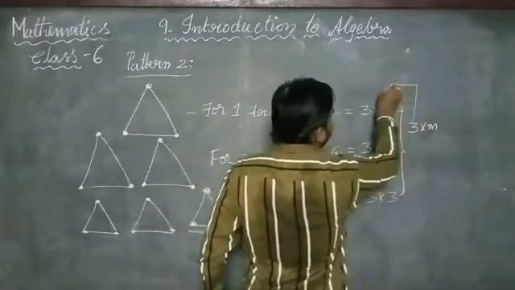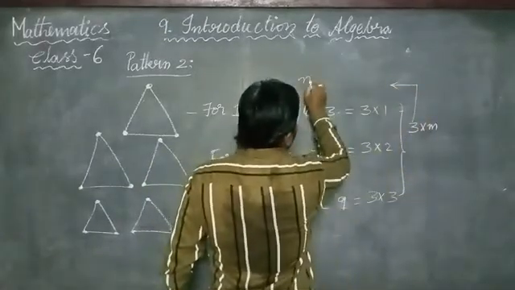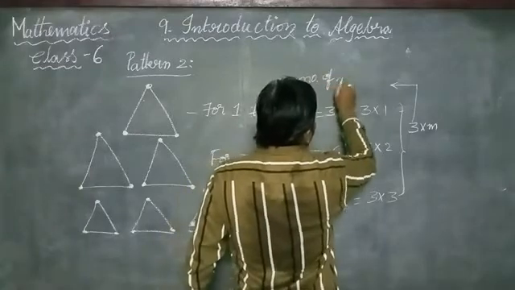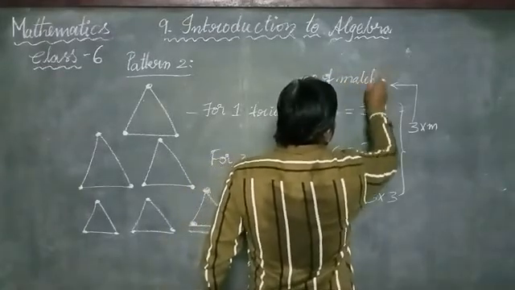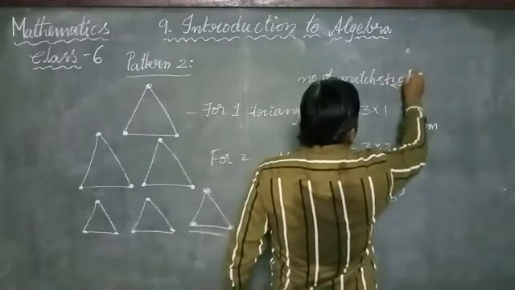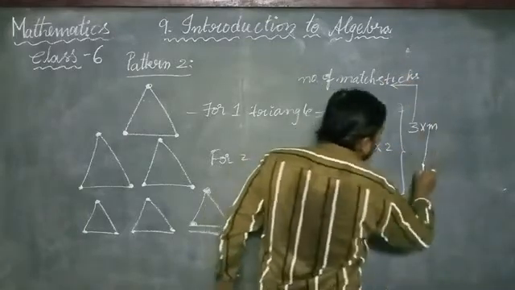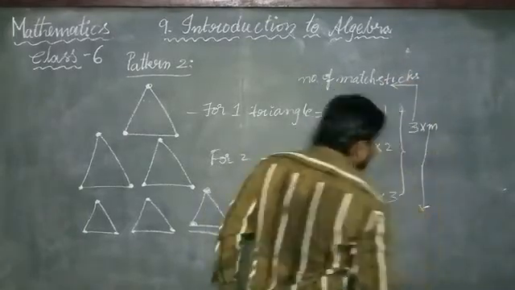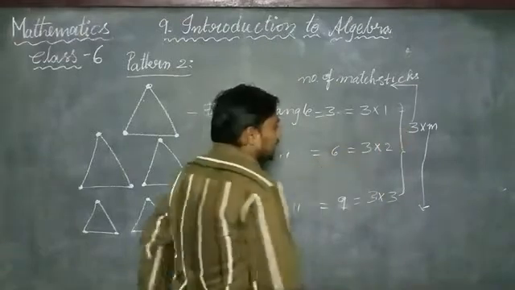Here 3 represents the number of matchsticks and m represents the number of triangles.